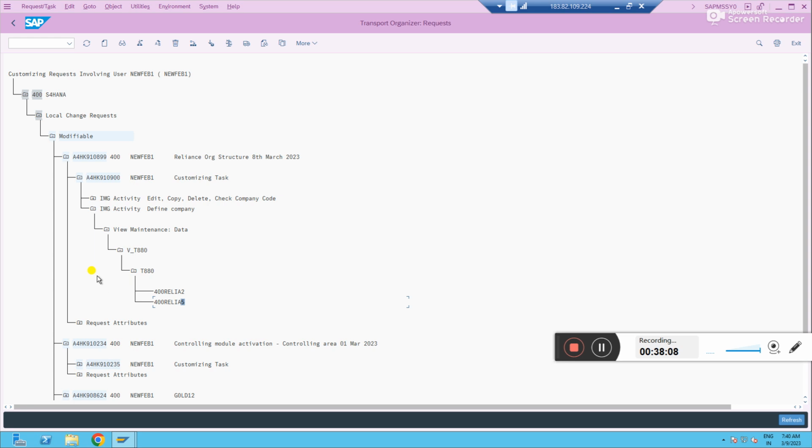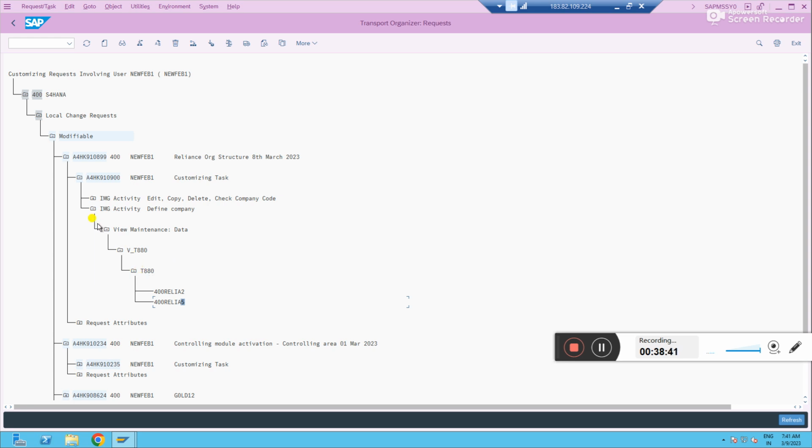So data saves in a transport request, that is fine, but in a database, I am talking about a database, data will be saved in the form of tables. So every configuration is connected to one particular table. Let's say company configuration, company information, whatever we did, is related to a table